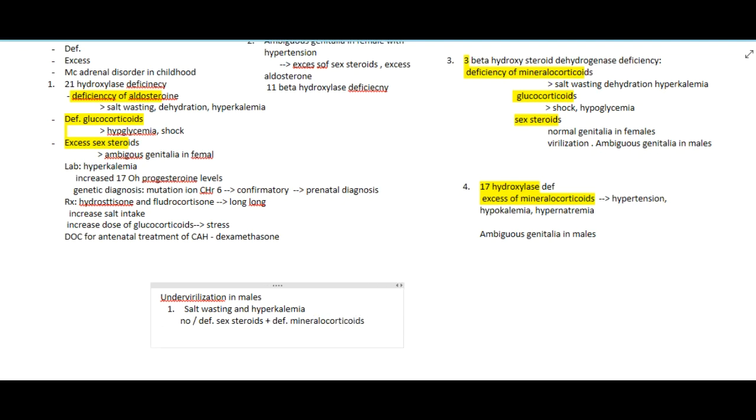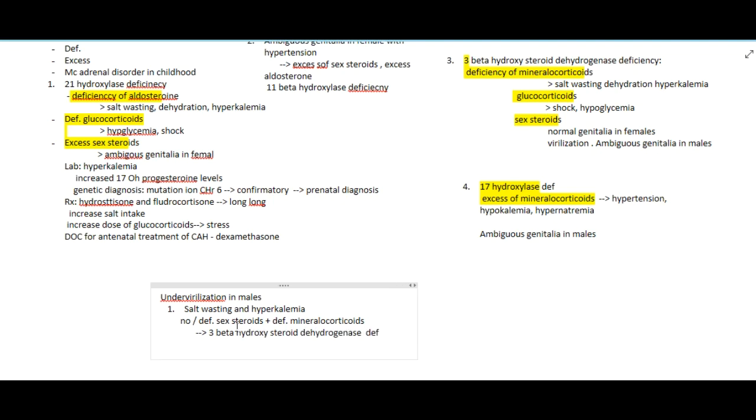So this is 3 beta hydroxysteroid dehydrogenase deficiency.